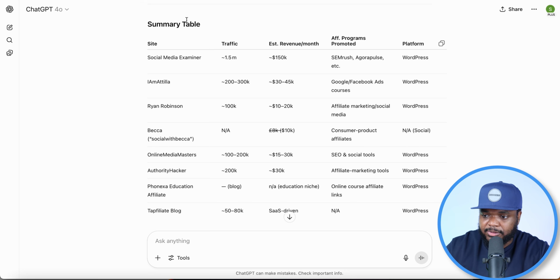It's come back with these different sites. It's given me the name of the sites, the traffic that they are getting on average per year, I guess, the monthly income that they're also potentially earning, and the affiliate products that they're promoting as well. So all of this is really helpful because what I'm going to be able to do is go over to any one of these different sites.